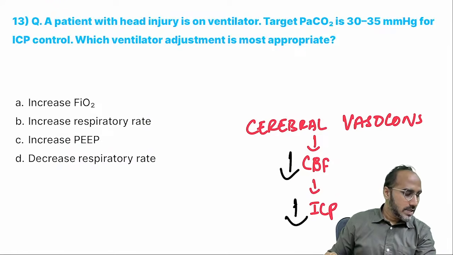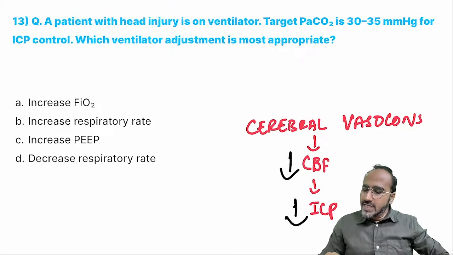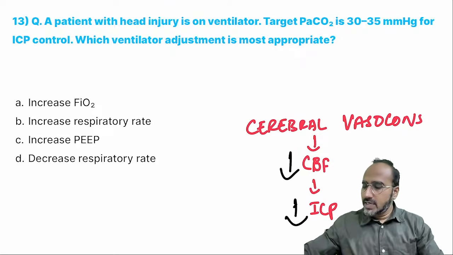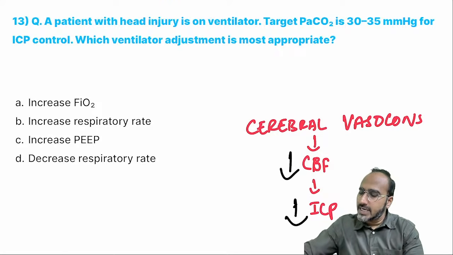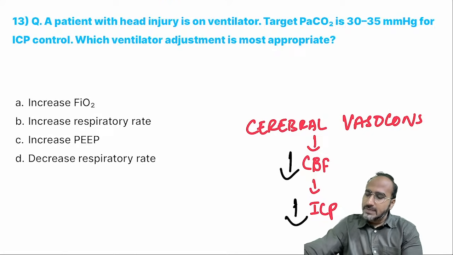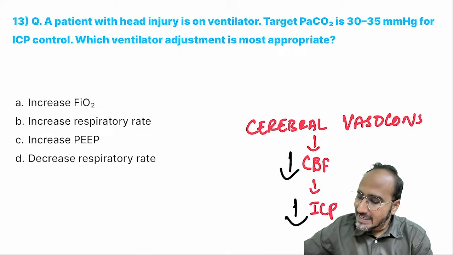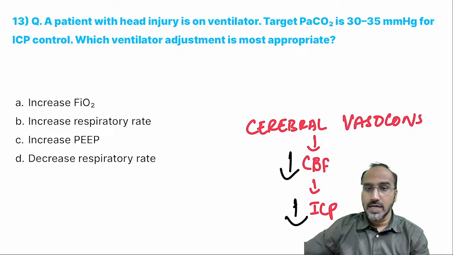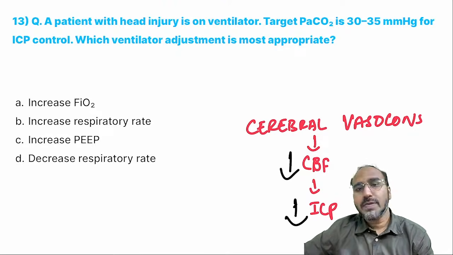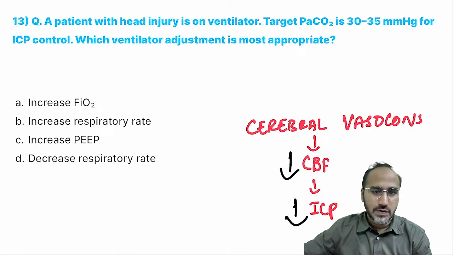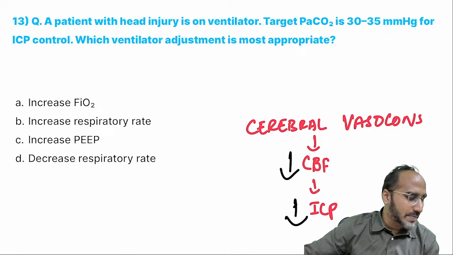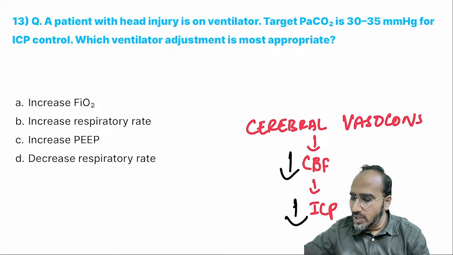Next. A patient with head injury is on a mechanical ventilator. His target PaCO2 is 30 to 35. For ICP control, which ventilator adjustment is most appropriate? What adjustment do you need to do in a ventilator if you want to control the intracranial pressure? A, B, C, D. Come on, guys. What's the answer?